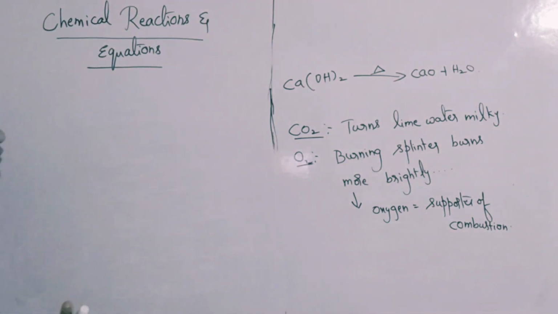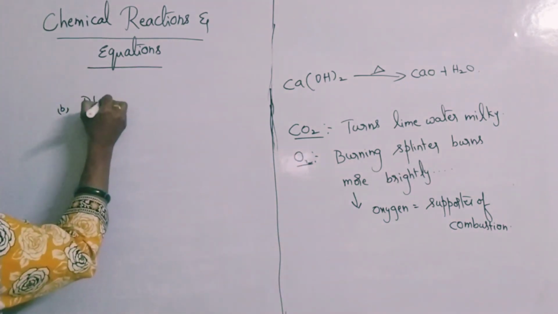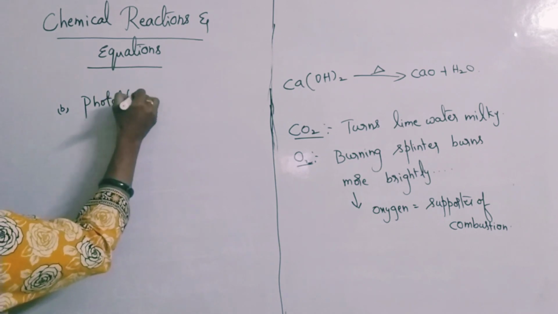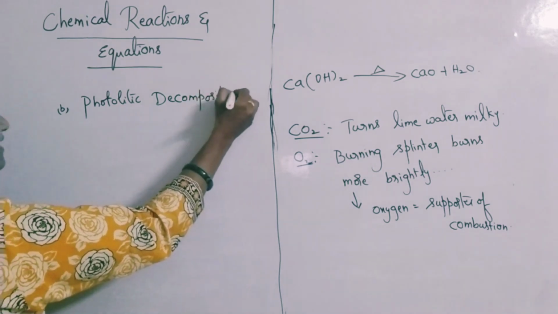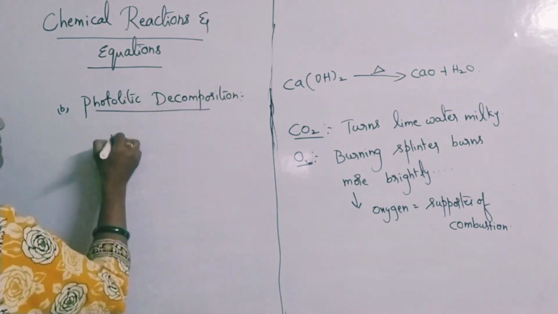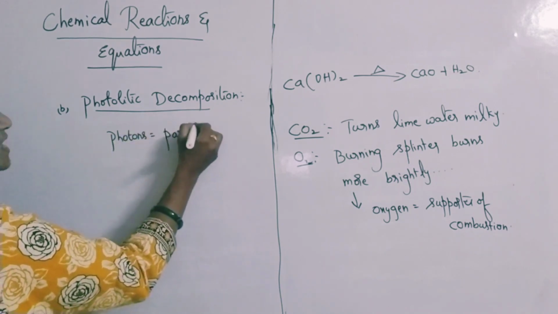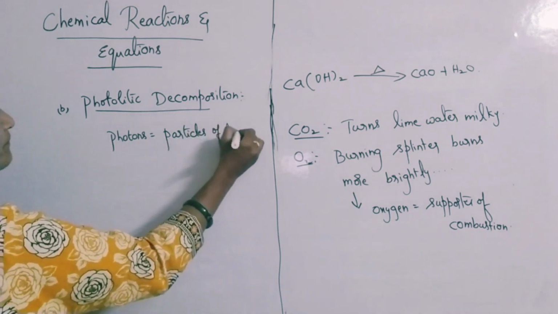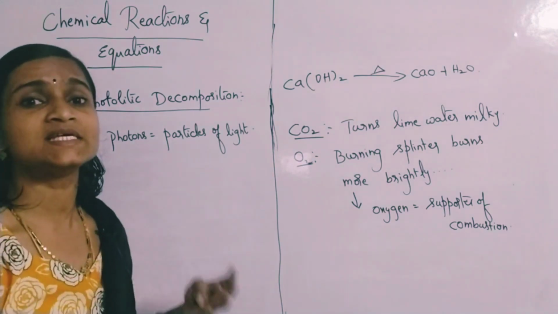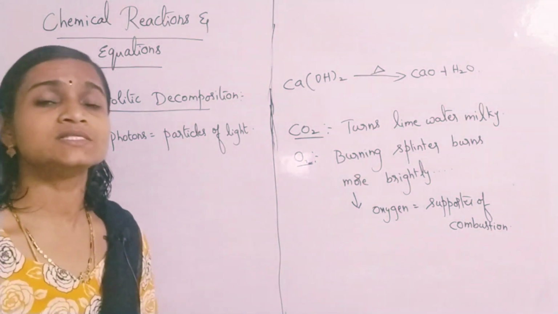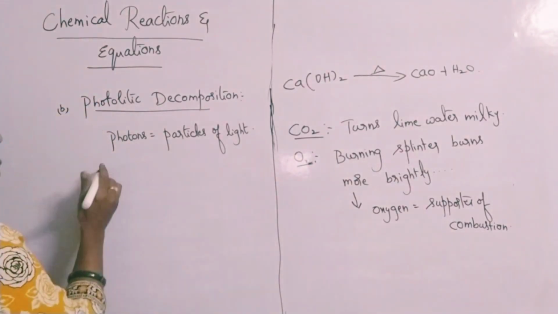Then we go to photochemical reactions. The second type is photolytic decomposition, the decomposition which happens in the presence of sunlight. Photons are particles of light, please remember that. If the reaction is happening in the presence of sunlight, such reactions are called photochemical reactions. Here photochemical decomposition takes place.